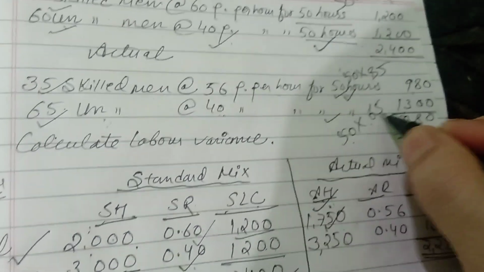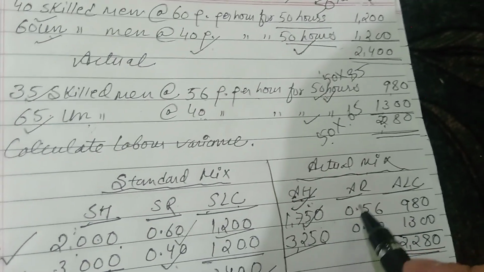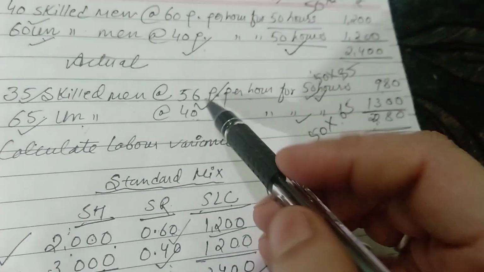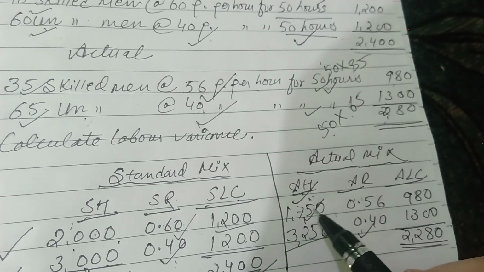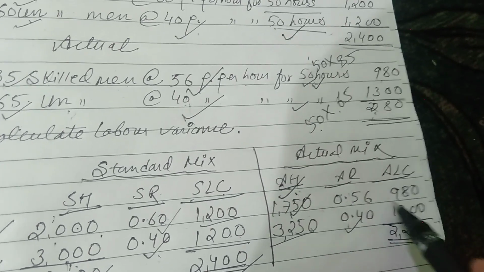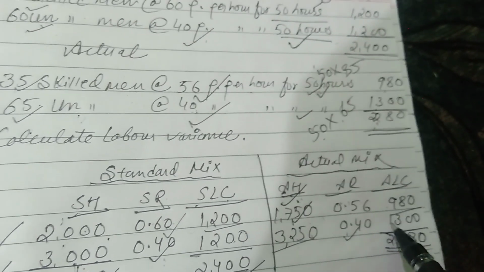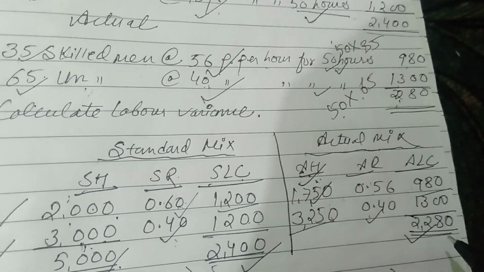Well, 50 into 65, hence the answer is 3250. And the rates are given here, 56 paisa for skilled and 40 paisa for unskilled. 1750 into 0.56, the actual labor cost will be 980. 3250 into 40 paisa, the actual labor cost will be 1300. The total is coming 2280.